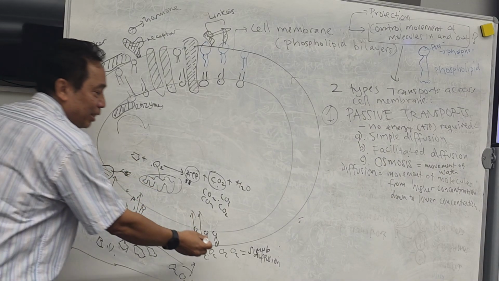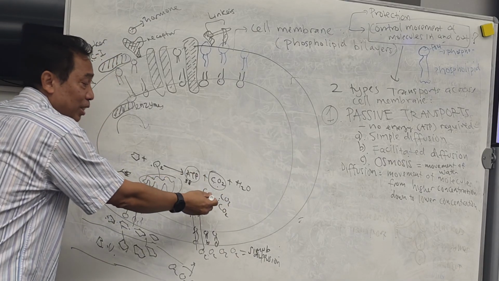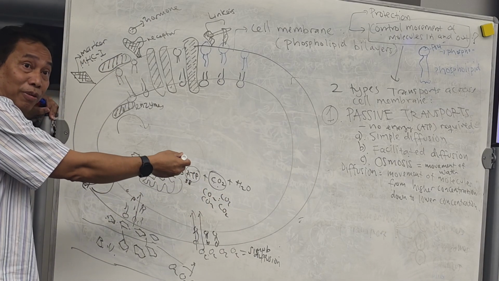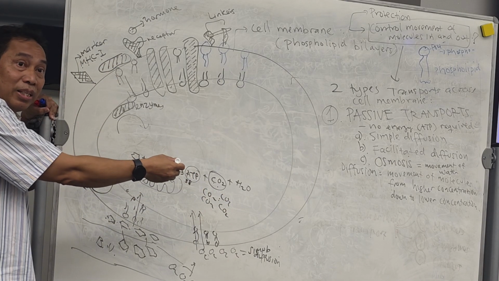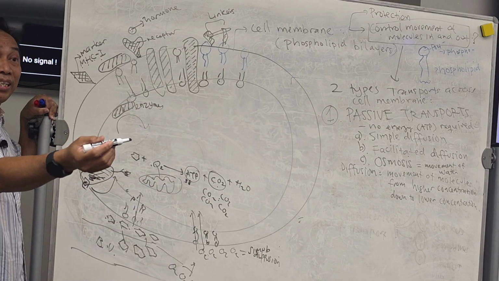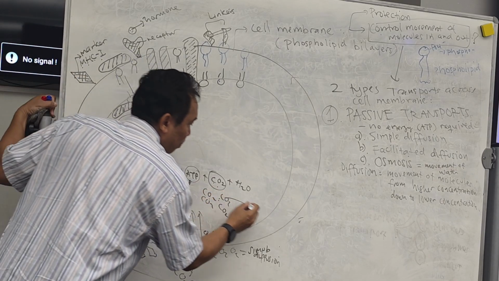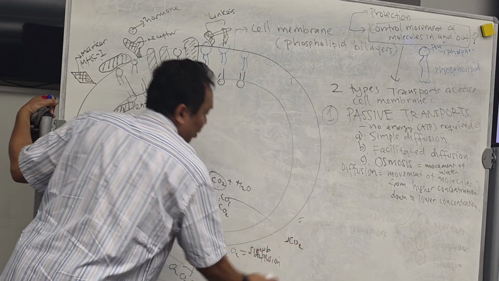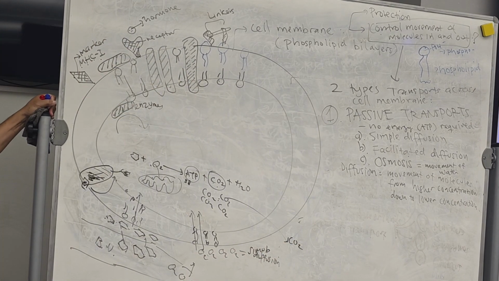The same with the oxygen. This one is a very small molecule and also hydrophobic. It means that it will not require anything. They just simply go out from the cell. Now, what is the name of the transport for carbon dioxide? A, B, or C? A, simple diffusion. Can you follow this? So oxygen and carbon dioxide use simple diffusion, in and out.